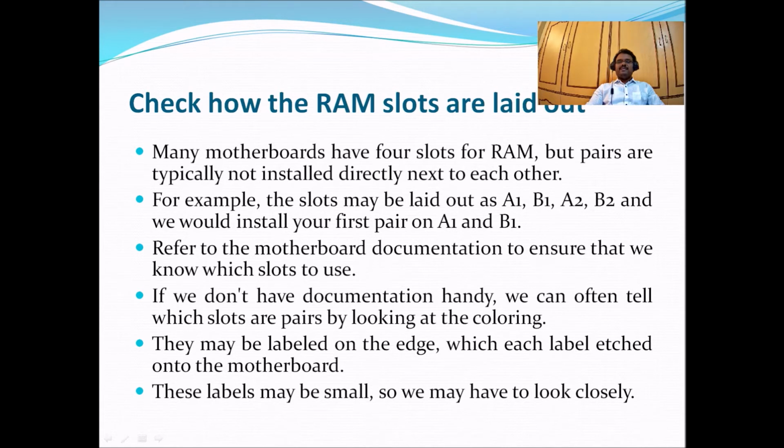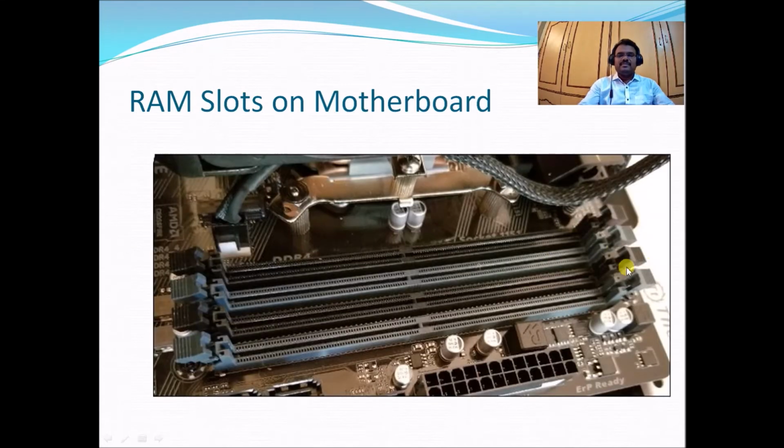These are paired as A1, B1 and A2, B2. So we install the pairs carefully: the first pair on A1, B1 and the second pair on A2 and B2, like that. These are the RAM slots on the motherboard, 1, 2, 3 and 4. We have to see which is A1, which is B1, which is A2 and which is B2. Based on that, we insert our RAM modules or RAM sticks here.